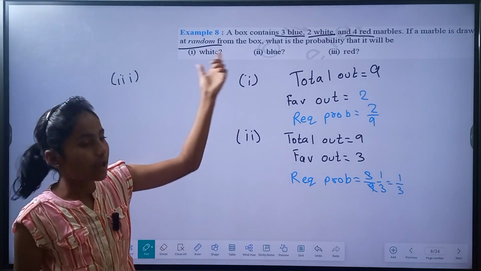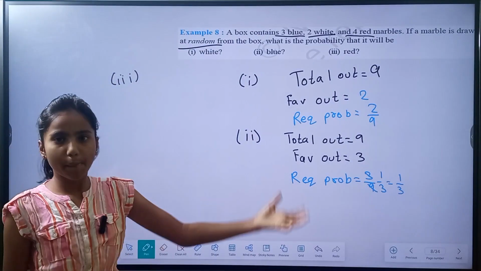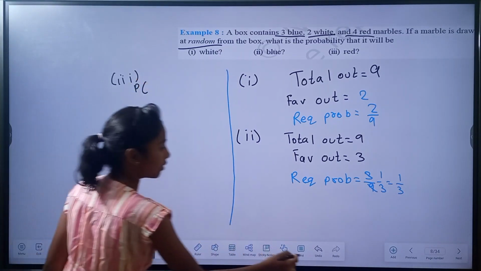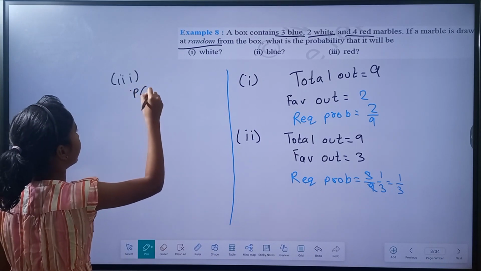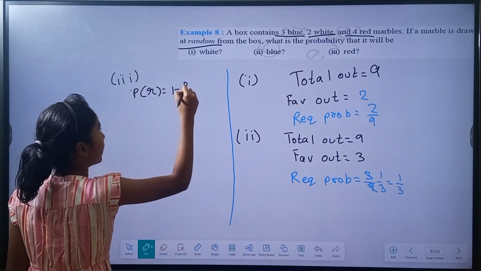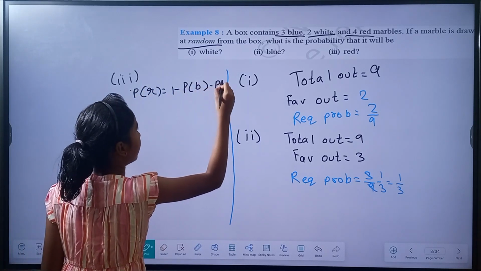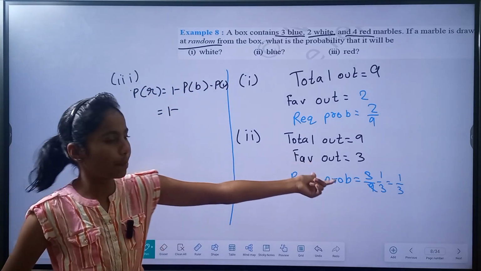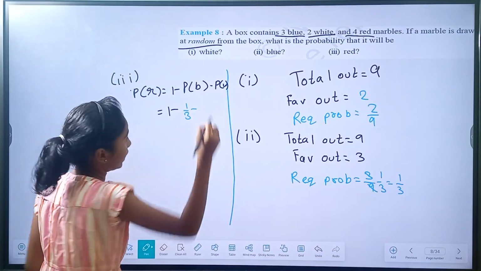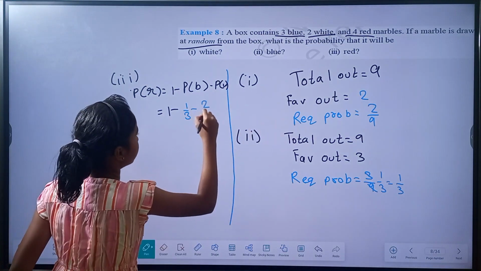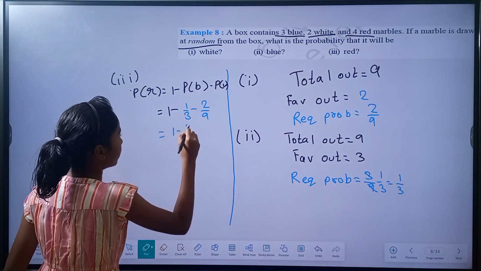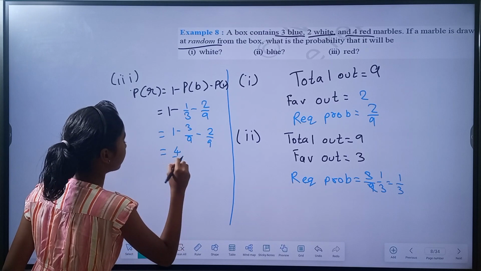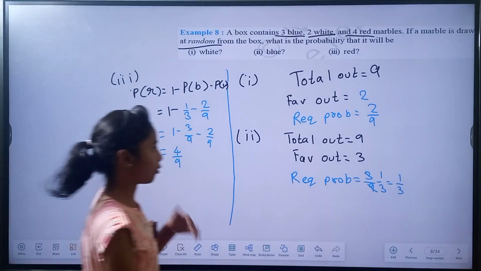Now for this we have only white, blue and red. So probability of getting a red marble: P of getting a red equal to 1 minus P of getting a blue marble minus P of getting a white marble. So this is equal to 1 minus 3 by 9 minus 2 by 9, which is equal to 4 by 9. This is the required probability.